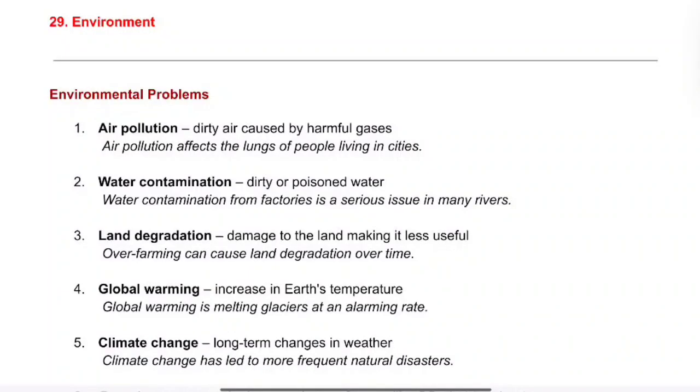Hello everyone, welcome back to another episode on Collocations. And the topic today is environment. We are going to look at some environmental problems in this video.